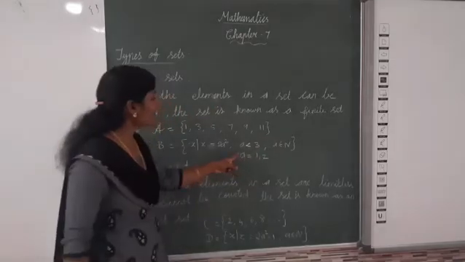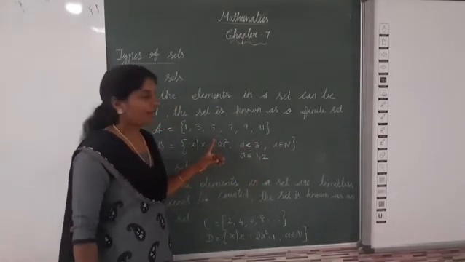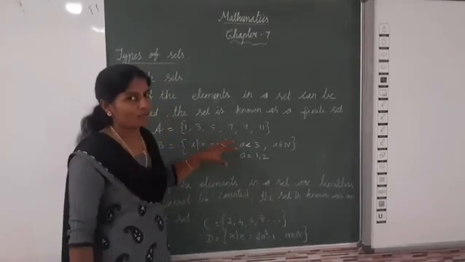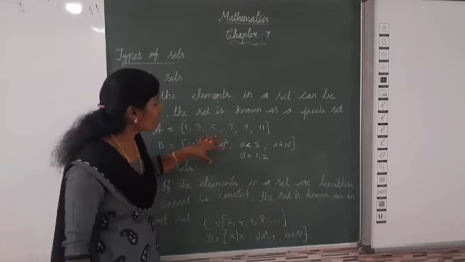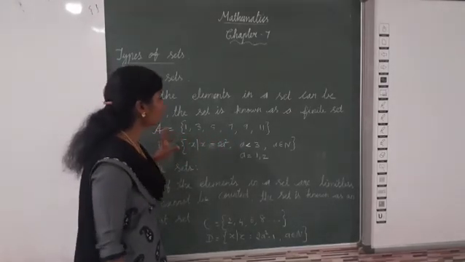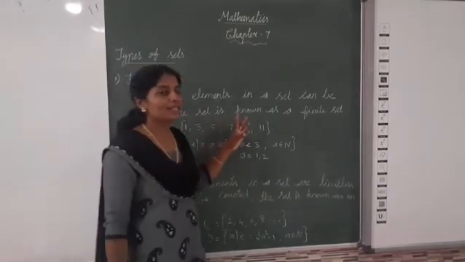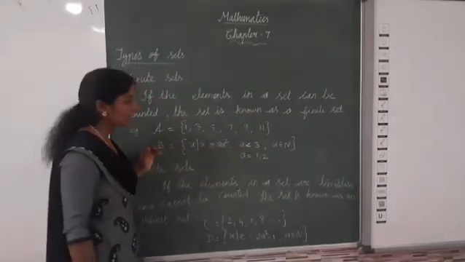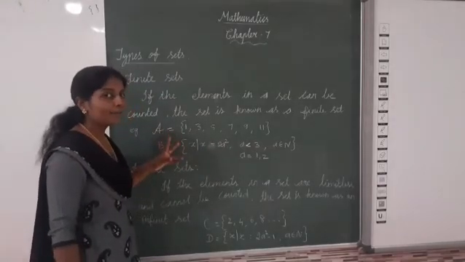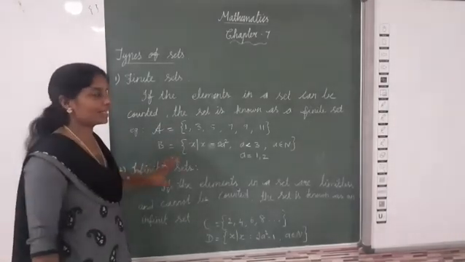First we apply a = 1, then we apply a = 2. We get only 2 elements, so this set also can be counted. This set is also called a finite set because it has a countable number of elements. So if the elements in a set can be counted, the set is known as a finite set. Clear?